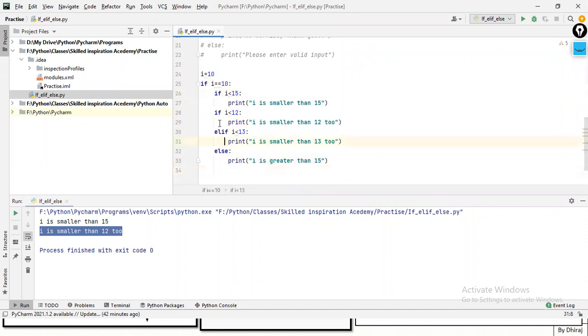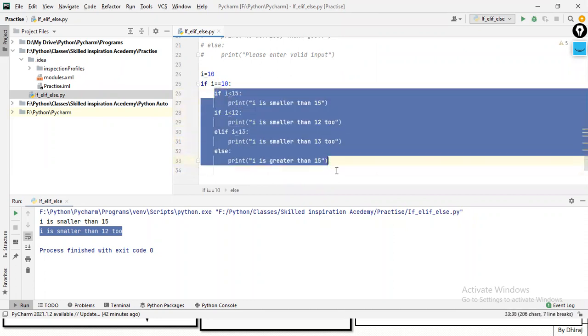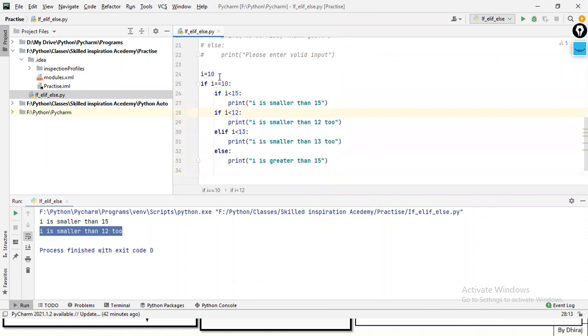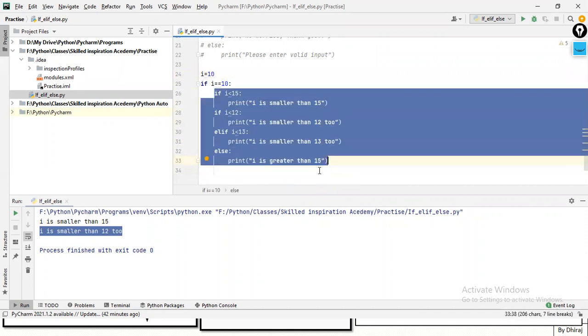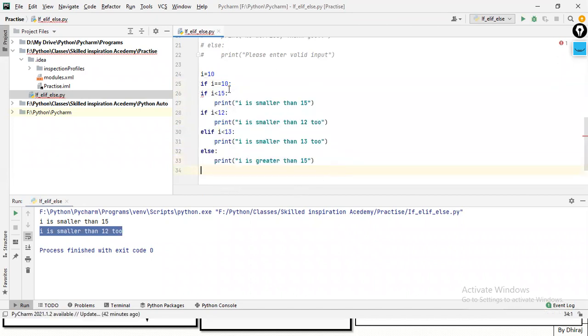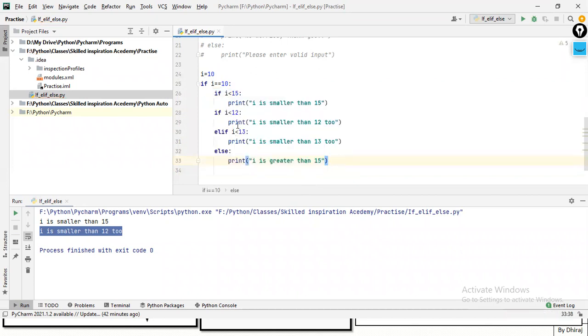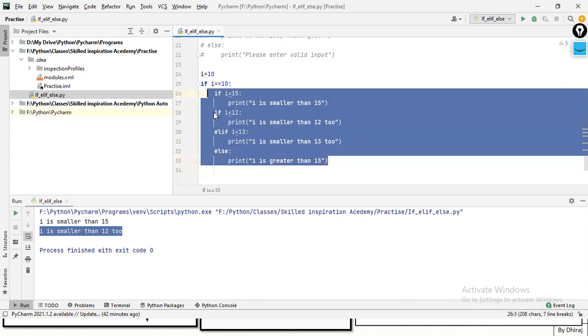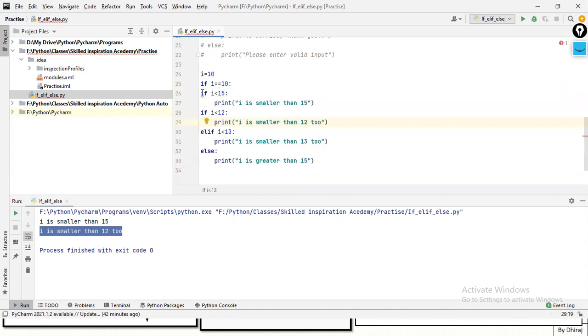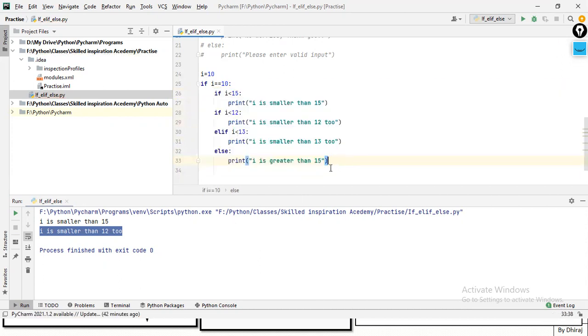Always, guys, as Philip asked, I want to tell you one thing. When we study try and exception handling, if you want to put indentation, suppose you have written everything in a single line by mistake, and you need it inside this if. You can just select it all and hit tab, and everything will be indented automatically. If you want to come back, hit shift tab, just like Excel. These are the shortcuts.